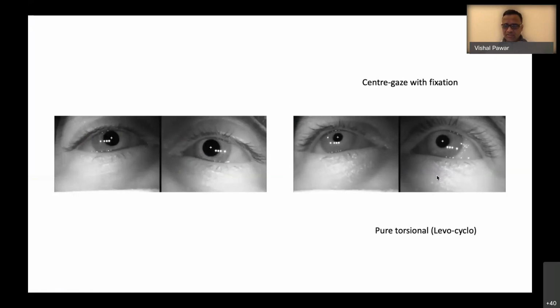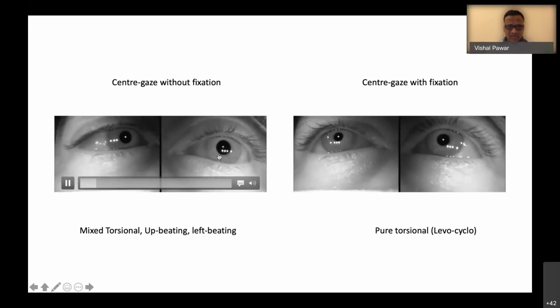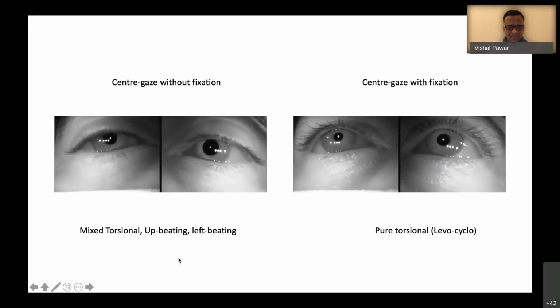So with fixation, the patient had predominantly torsional and a mild upbeating component. And in center gaze without fixation, the patient had all three components, mixed torsional, upbeating, and left beating. So there were left beats, upbeats, and there was a torsional component also.